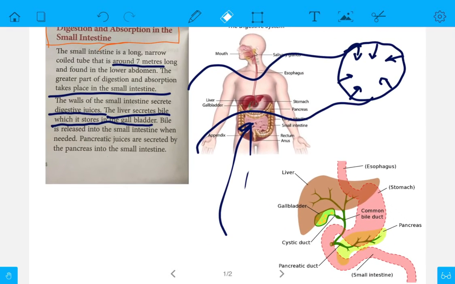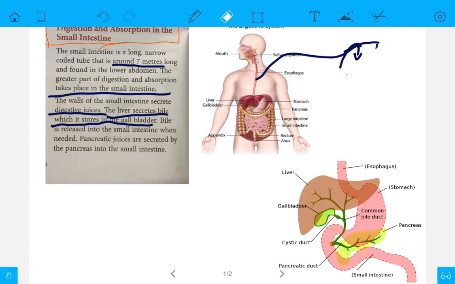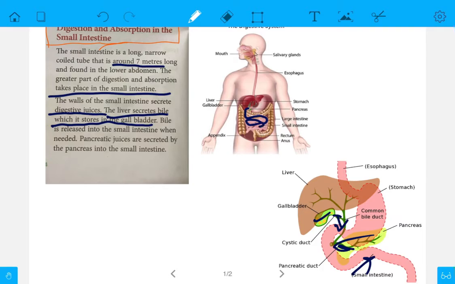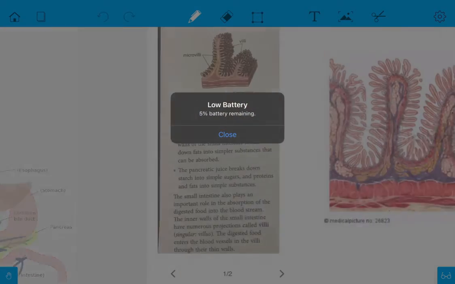I think you have understood how it works. The liver makes bile and sends it to the gallbladder. The gallbladder stores it, and whenever required, the gallbladder secretes the bile and the pancreas secretes the pancreatic juice into the small intestine. This is the small intestine. This is not the full picture. After this, from here it will go like this. Okay. Now next.